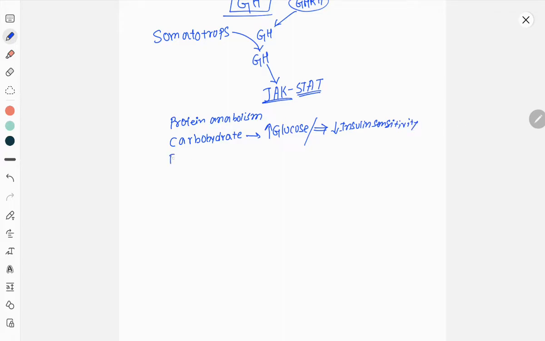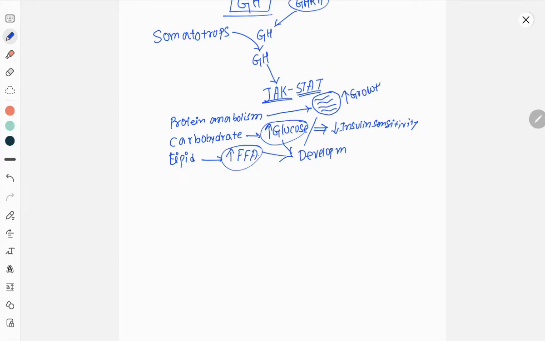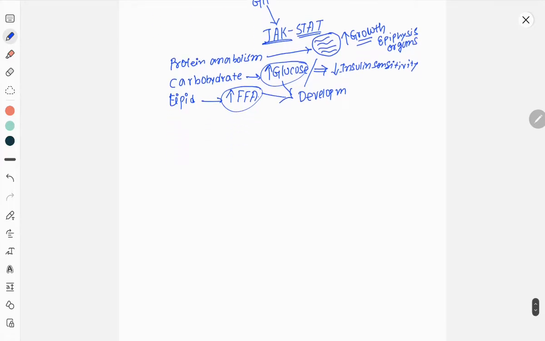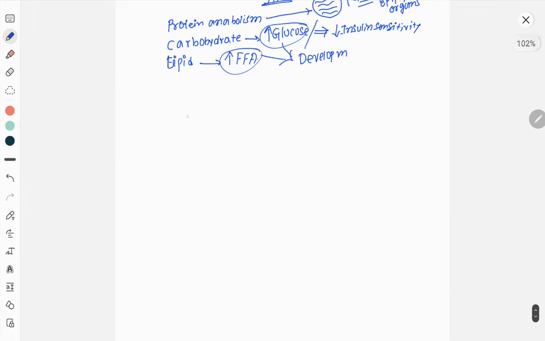It will also act on lipid metabolism, which will lead to increased free fatty acid. You can understand that high glucose level and high free fatty acid is nothing but the energy source for development and growth. And this protein anabolism, or storing of protein in different forms of structural proteins, will lead to growth, like growth of epiphysis, growth of different organs, etc. One major mechanism of growth hormone is via somatomedins.